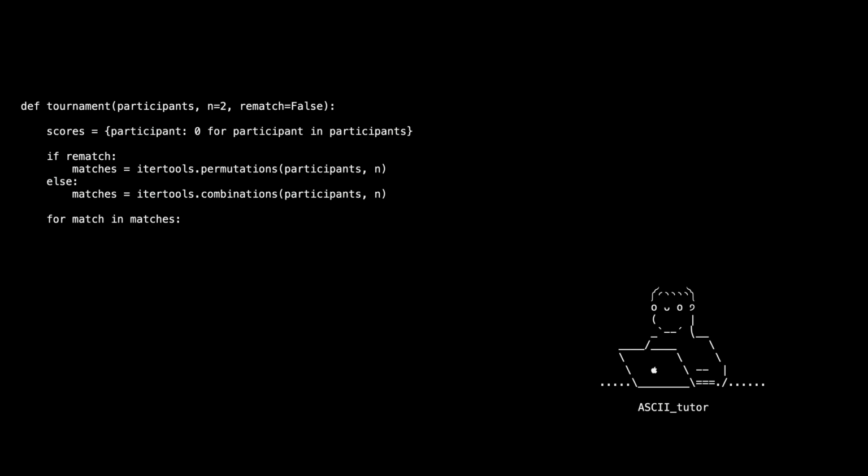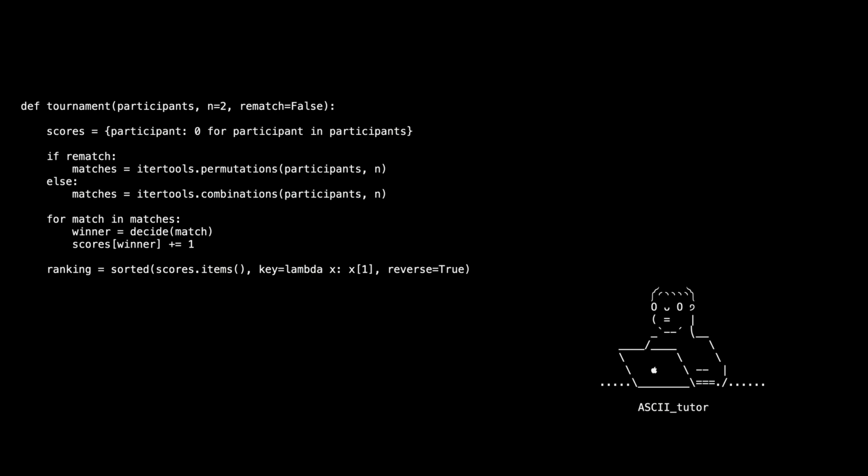A for loop will run through all matches. Each match will have a winner. How to decide? Well, that's up to you. We'll do an easy example. Whoever wins gets a point. Finally we get the champion by sorting the scores and announce the result. Here we just print the ranking.